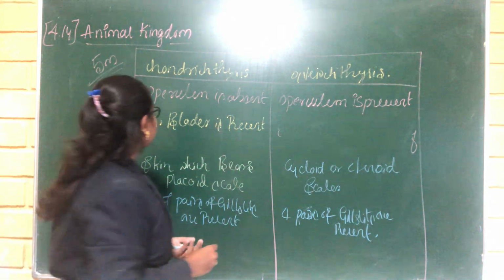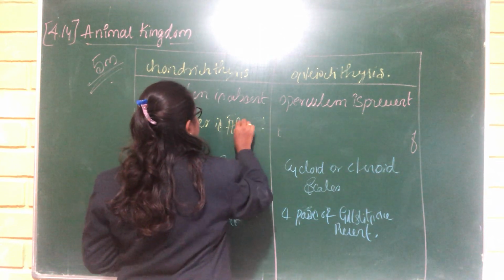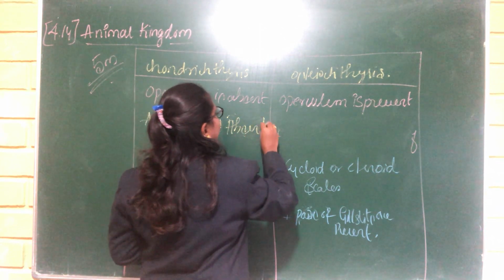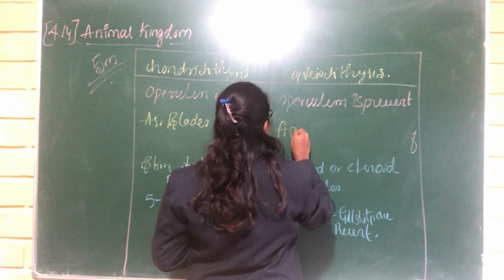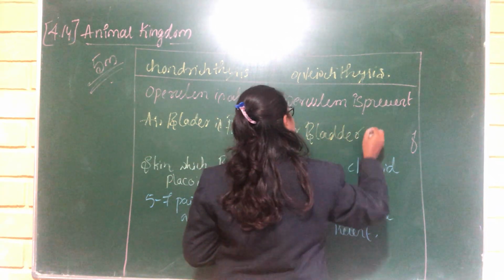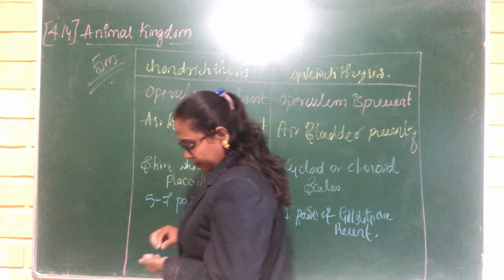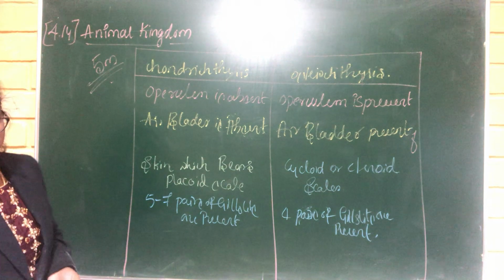And in the Chondrichthyes, the air bladder is absent, and in the Osteichthyes, the air bladder is present.